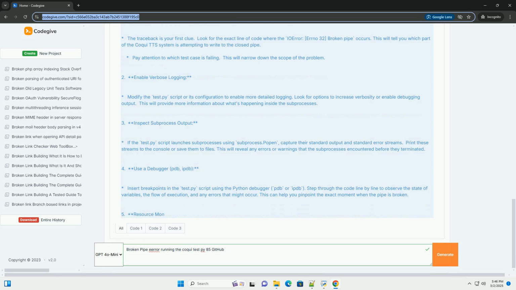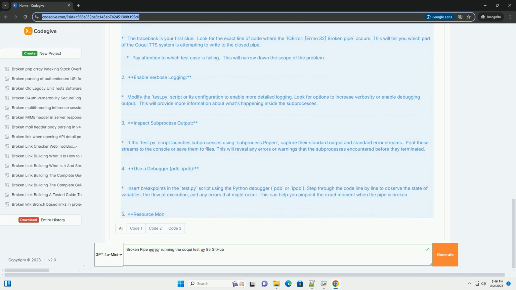2. Enable verbose logging. Modify the test.py script or its configuration to enable more detailed logging. Look for options to increase verbosity or enable debugging output. This will provide more information about what's happening inside the subprocesses. 3. Inspect subprocess output.